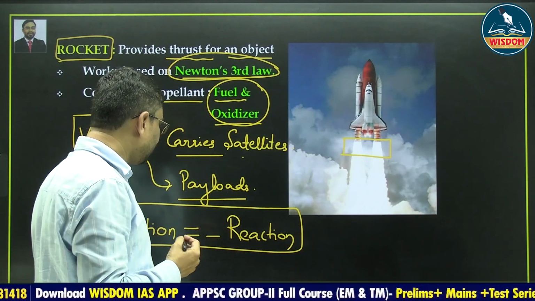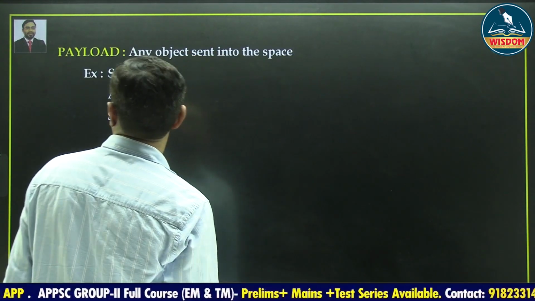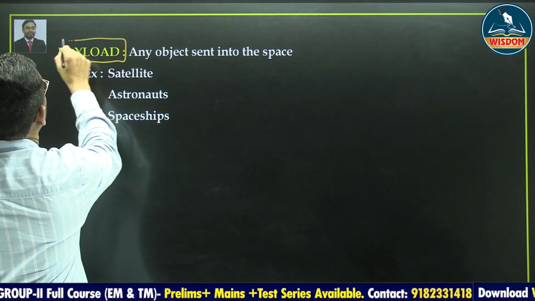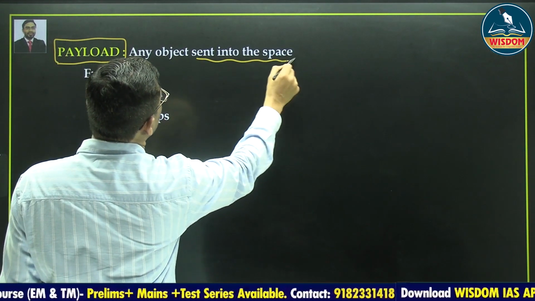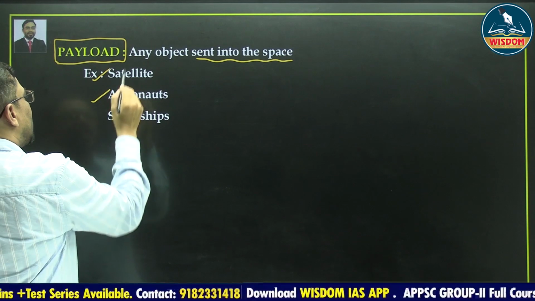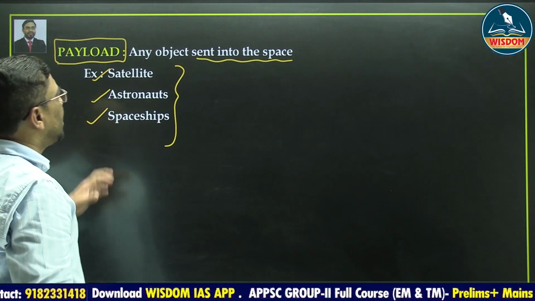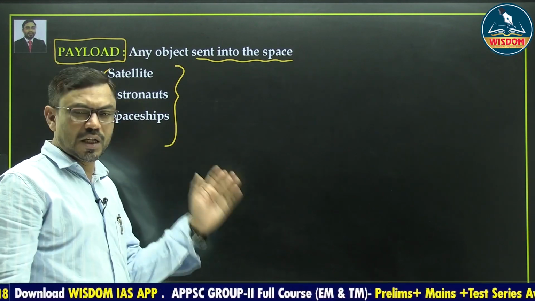Okay. Then payload. What is meant by payload? Any object sent into the space is called as payload. The payload may be a satellite, an astronaut, or a spaceship.